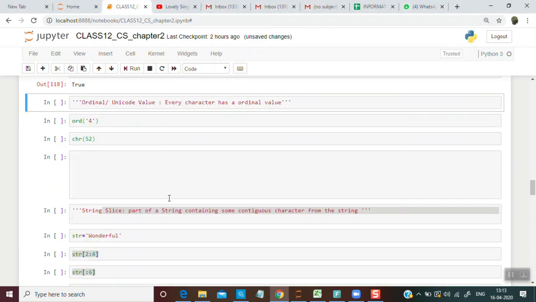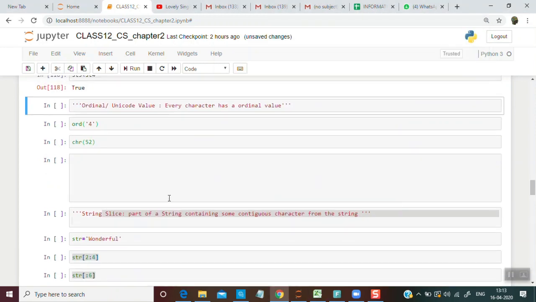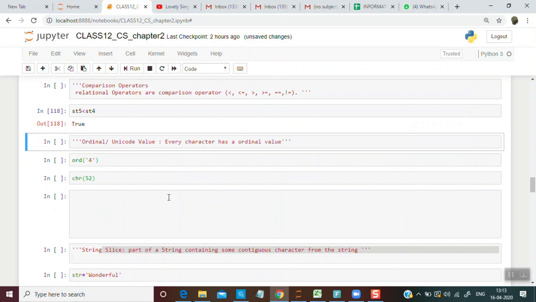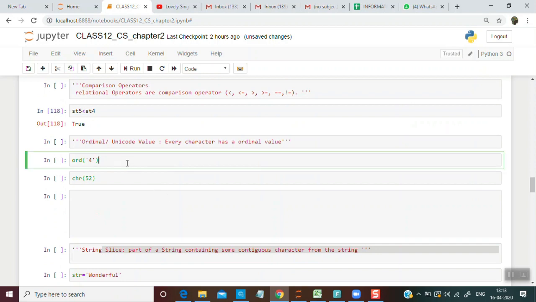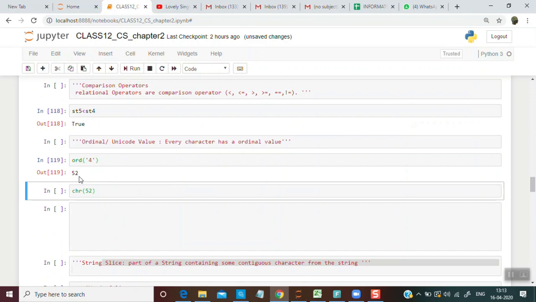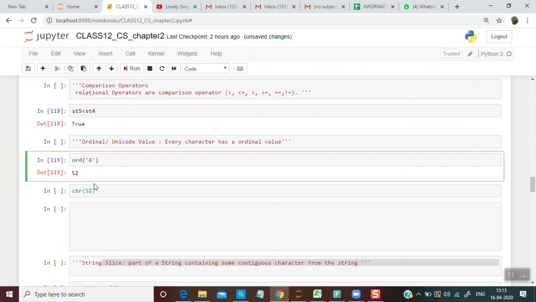Now let's talk about ordinal value. What is ordinal value? Ordinal is a Unicode value. Every character in Python has a unique value. For example, your alphabets A, B, C, D, E, F, G, H each have a value, and your digits 1, 2, 3, 4, 0, 9 have different values. So this is ordinal value. Let's run and see. The answer is 52. The ordinal value for 4 is 52.